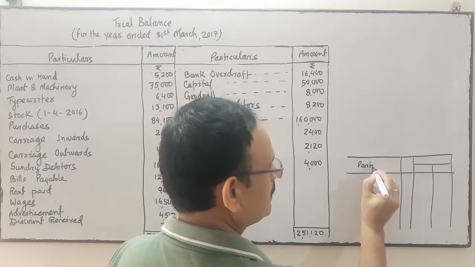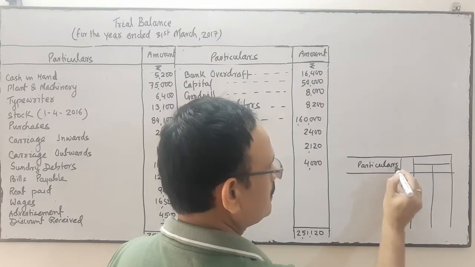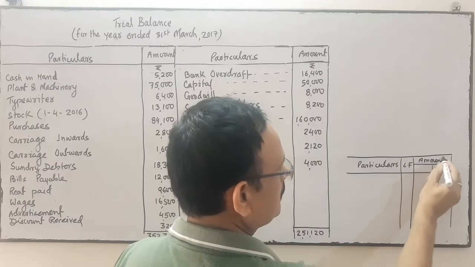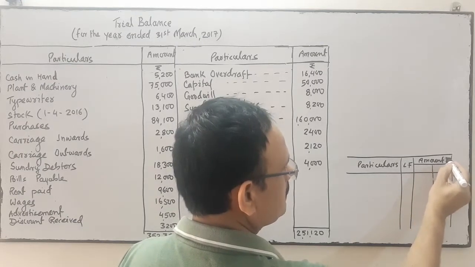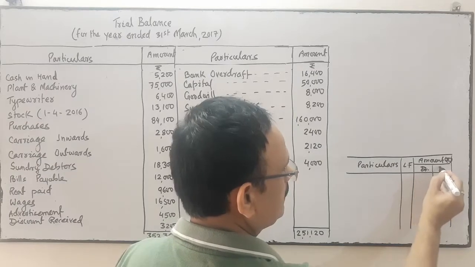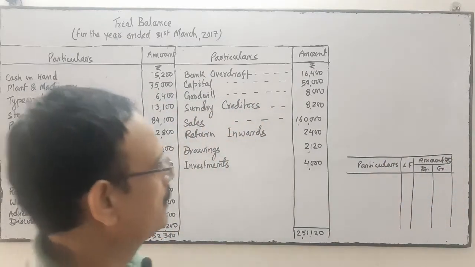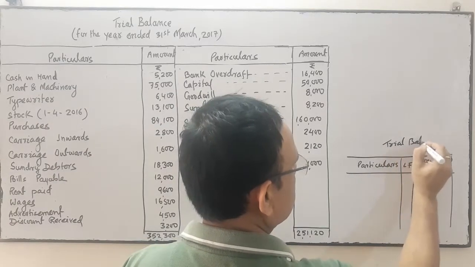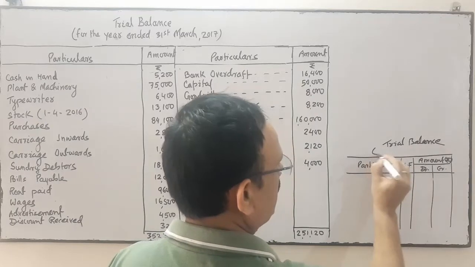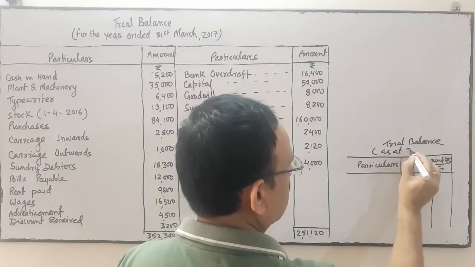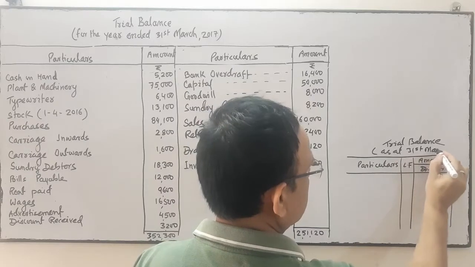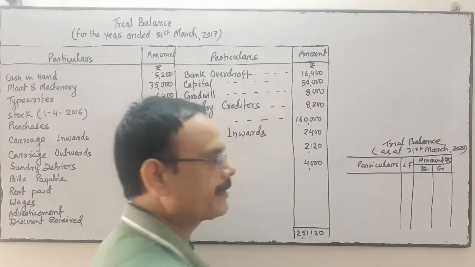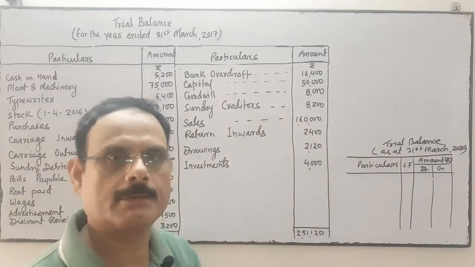Particulars, LF, amount in rupees, and debit, credit. This is the one format. Heading will be trial balance, and here as at 31st March, and then suppose it is 2020, then we'll write 2020. This is the one format of a trial balance.